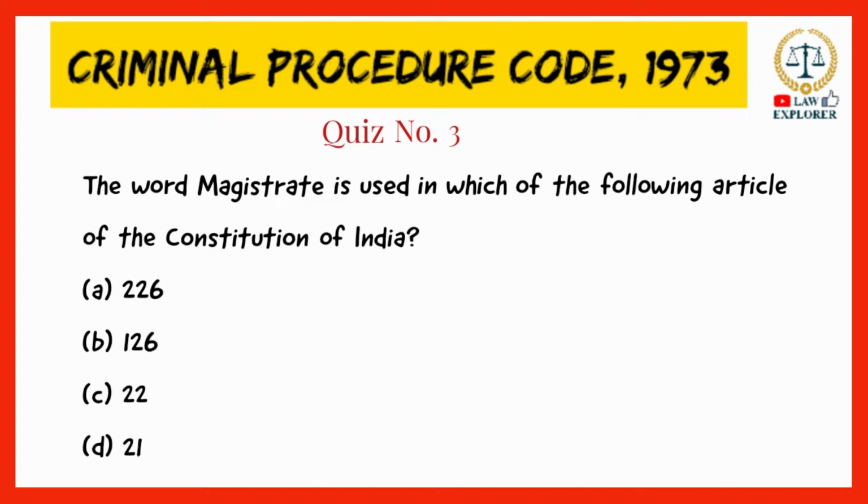You have to refer to Article 22, Clause 2, where it is written: every person who is arrested and detained in custody shall be produced before the nearest magistrate, and other provisions are in this clause, which you can refer to. But I have taken only up to nearest magistrate so as to show you where the word magistrate is.